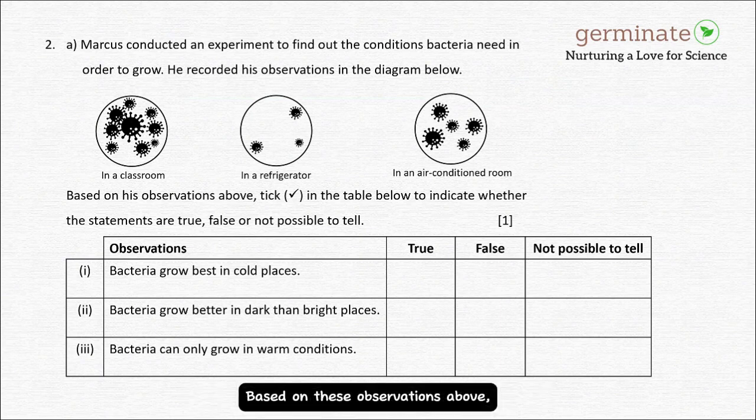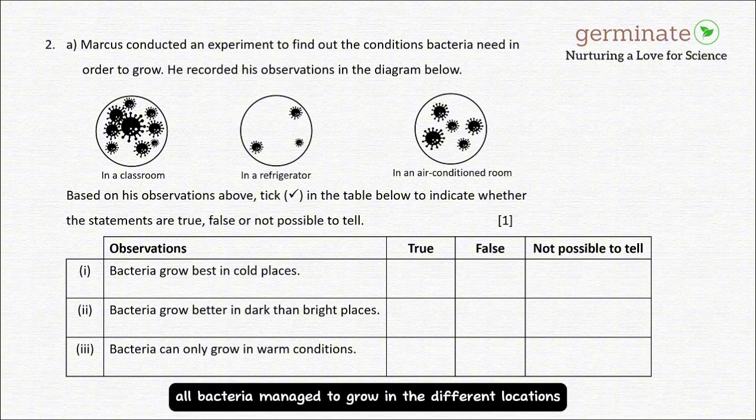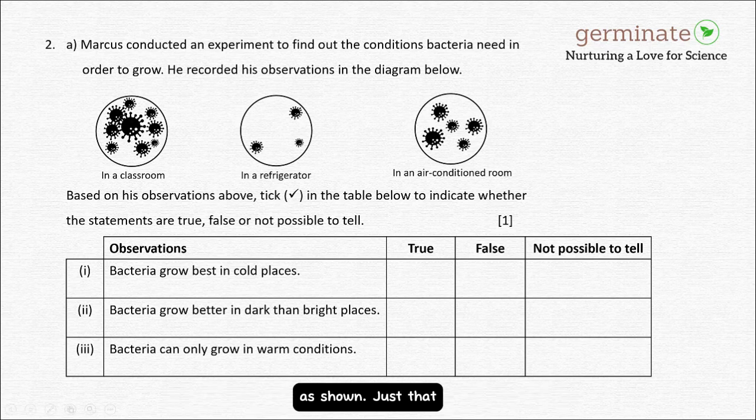Based on his observations above, tick in the table below to indicate whether the statements are true, false, or not possible to tell. Before we look at the observation statements to answer the question, let's look at the diagrams to understand what is this experiment about. Marcus conducted the experiment to find out if bacteria grew in the following places: in a classroom, in a refrigerator, in an air-conditioned room. What do you notice about the bacteria growth on the diagrams? We can tell that all bacteria managed to grow in the different locations as shown, just that the bacteria grew better in some conditions compared to others.